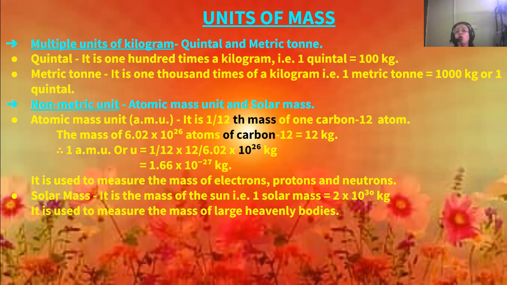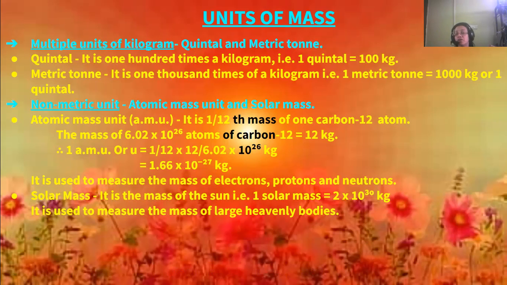1 AMU, or u you can write, small u, is equal to 1 by 12 into 12 by 6.02 into 10 to the power 26 kgs, or you can say 1.66 into 10 to the power minus 27 kgs. Okay, this is used to measure the mass of electrons, protons, and neutrons, because these are very small substances